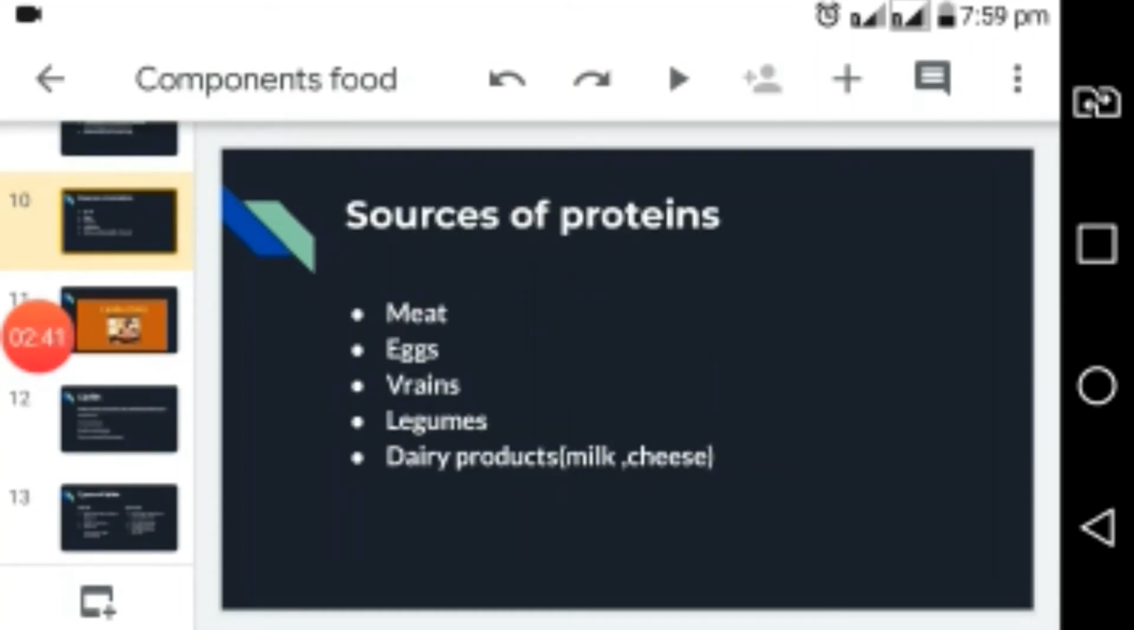Now if we talk about sources of proteins, then these could be meat, eggs, legumes, grains and dairy products like milk and cheese.